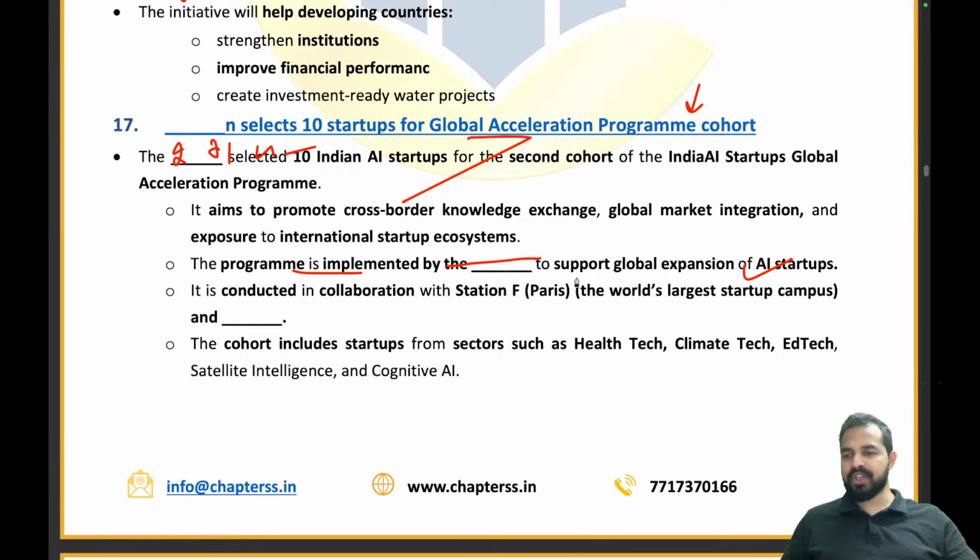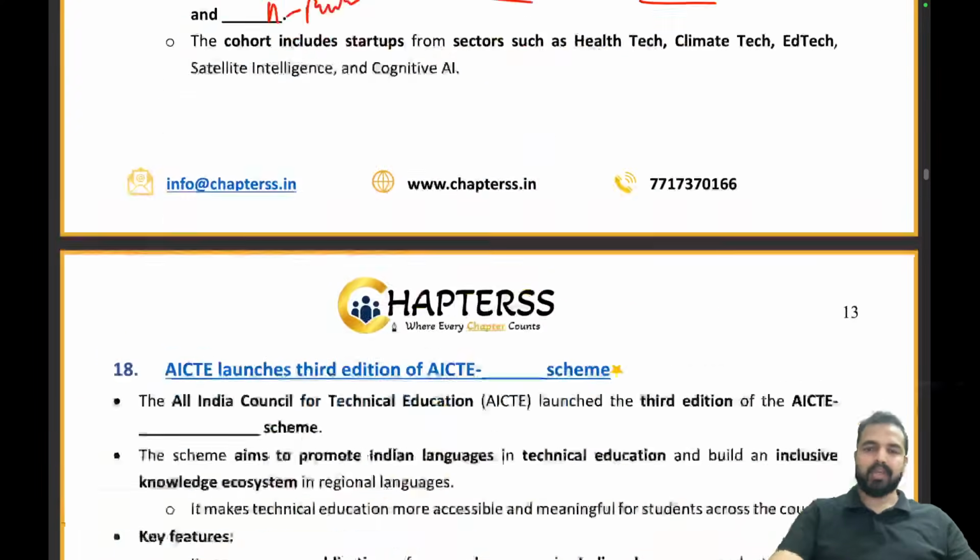Material Share, Pratyush, Pranav, Kashish, Herschel, Fruity. What will be the right answer? It's the Ministry of Electronics and Information Technology. It is conducted in collaboration with Station F, world's largest startup campus, and HEC Paris, France. Right? So that's all from here.